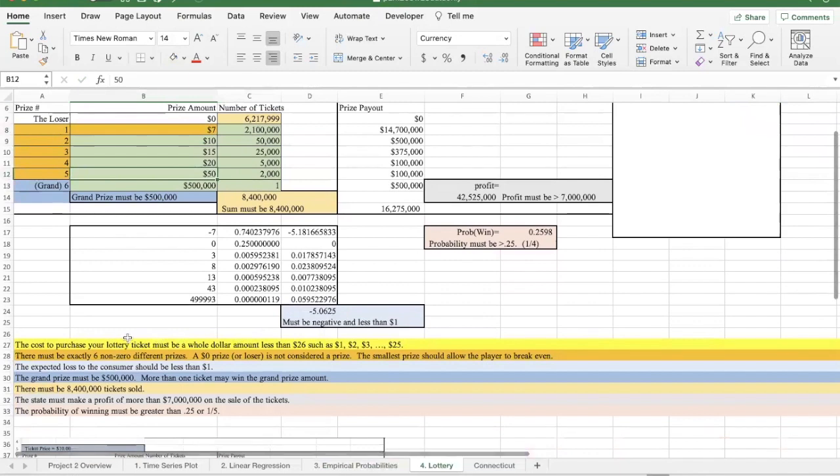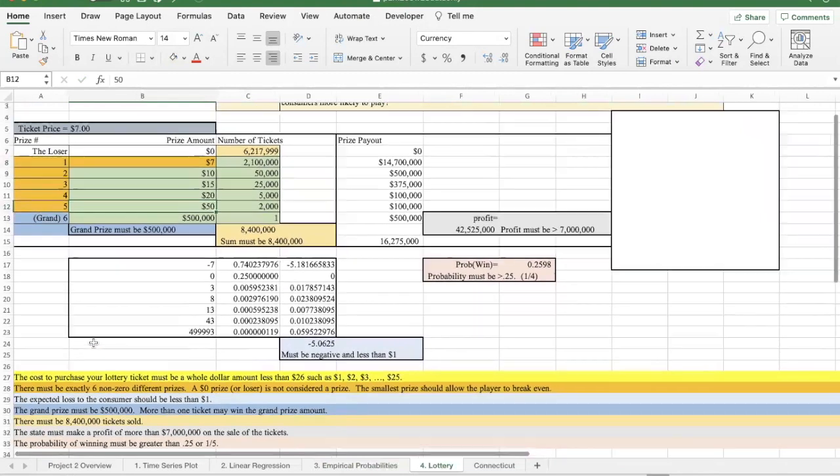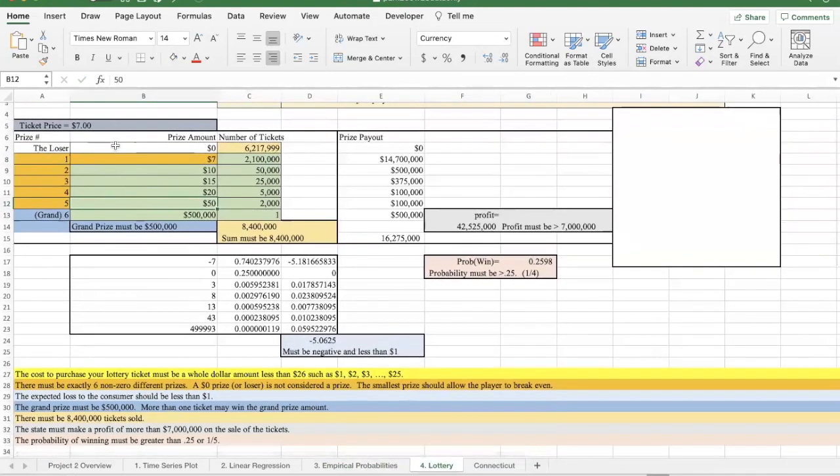There are several parameters about your ticket, and all of the parameters are down here. Your ticket has to match all of these items. So the cost to purchase your ticket must be a whole dollar amount. I selected 7 up here. The expected loss to the consumer should be less than $1.